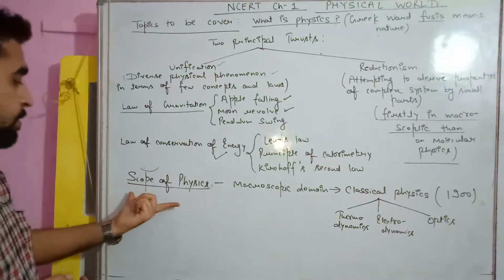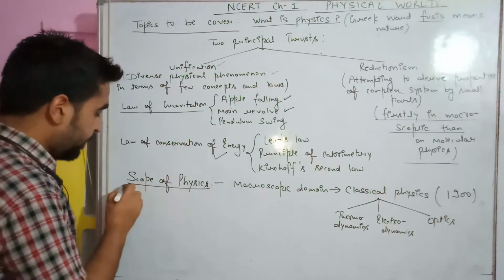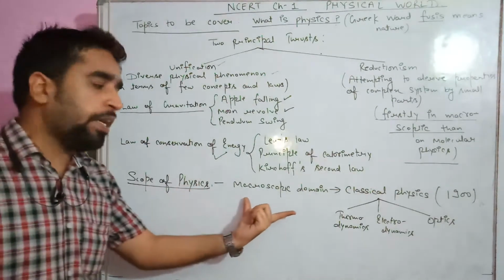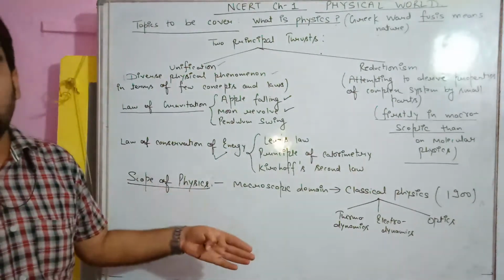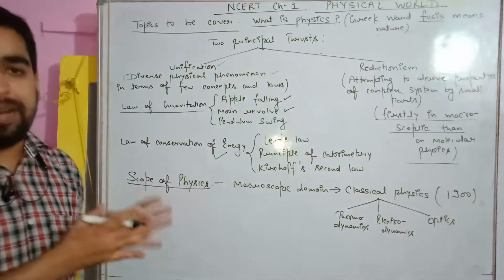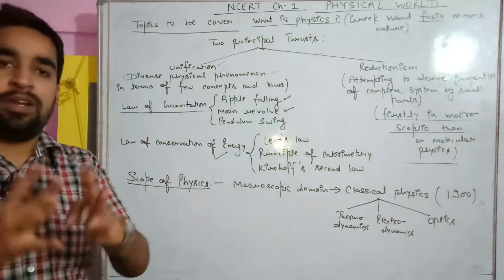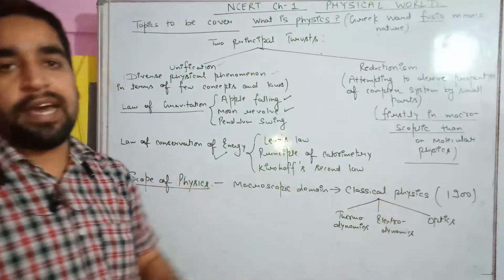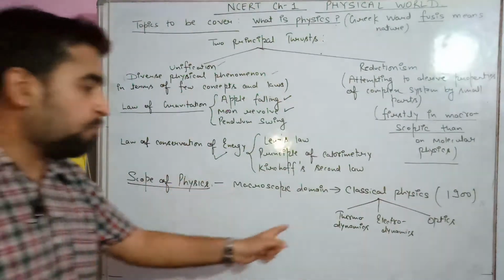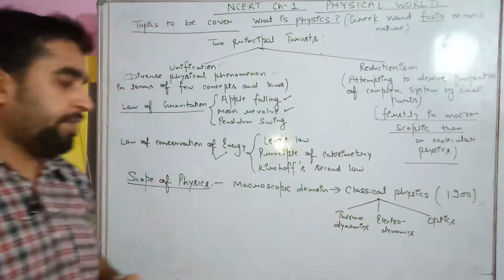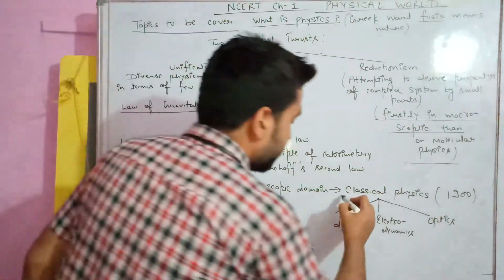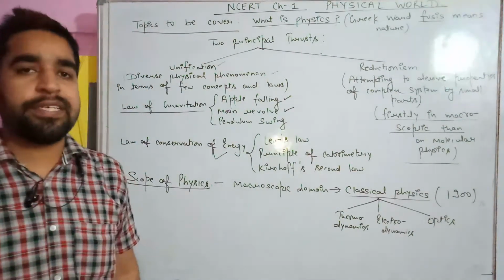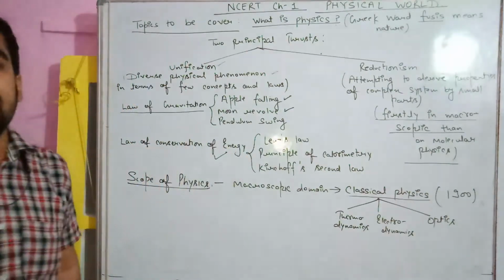Now, students, scope of physics. We are studying physics, then scope and excitement of physics. We study physics not only in macroscopic domain or microscopic domain, or for a complex system or for a simple system. We study physics throughout the nature. And in classical physics, few elements are added. Those elements are thermodynamics, electrodynamics, and optics. In classical physics, most of the concepts were defined in the year 1900.